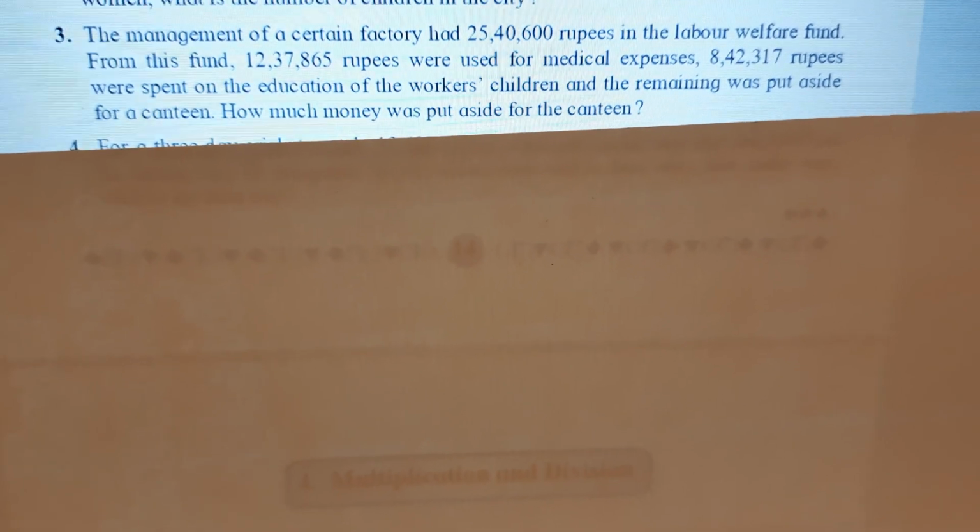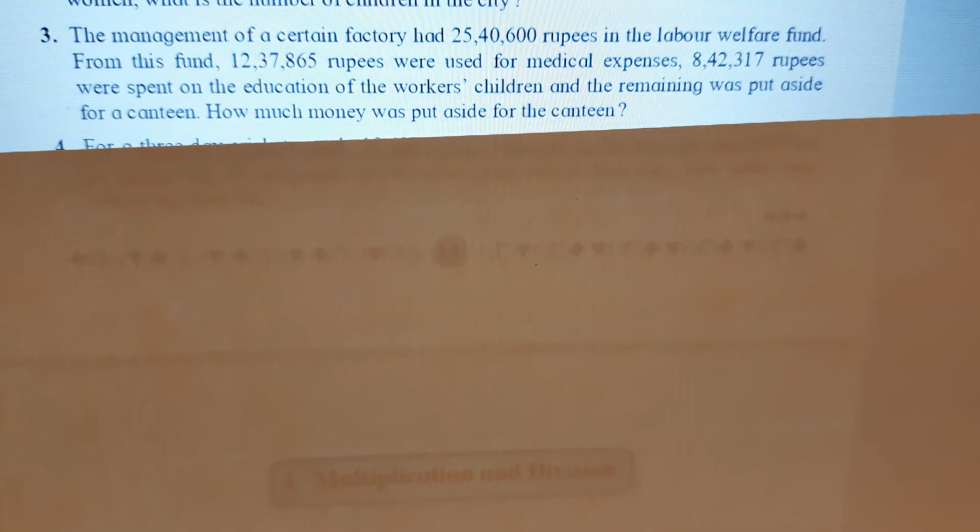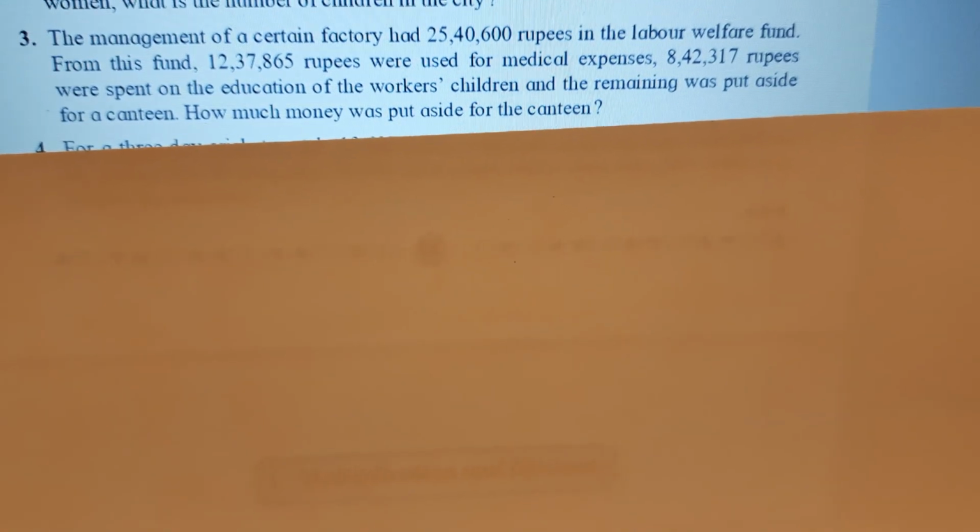So the laborers and their children who are falling sick, medical expenses have gone to 12,37,865. And the other expense from that fund is 8,42,317 rupees for education purpose. Those workers have children, so for their education, this management has spent 8,42,317 rupees.